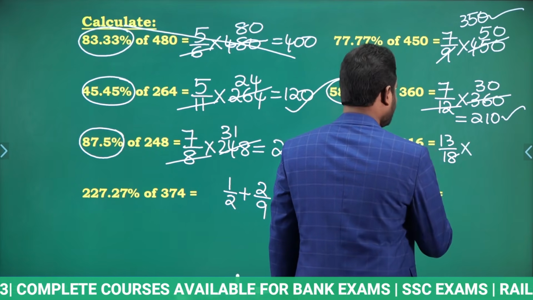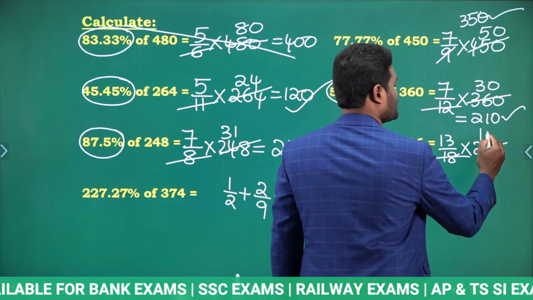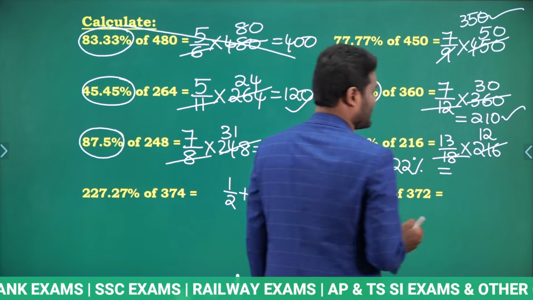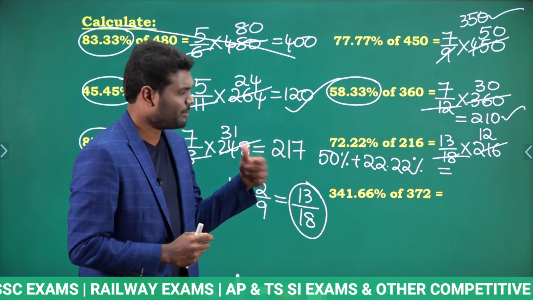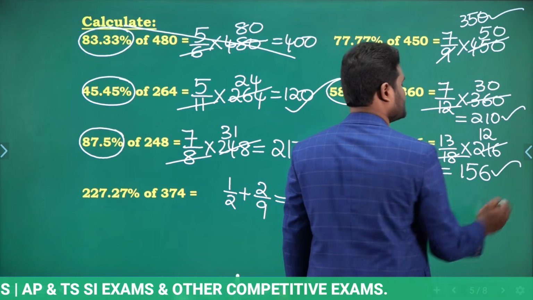So 13 by 18 into 216. Now 18 goes into 216 how many times? 12 times. So 13 into 12 is nothing but 130 plus 26. So 130 plus 26, it is going to be 156.